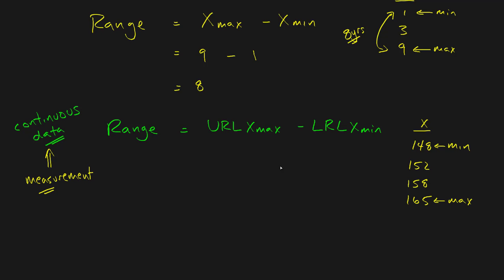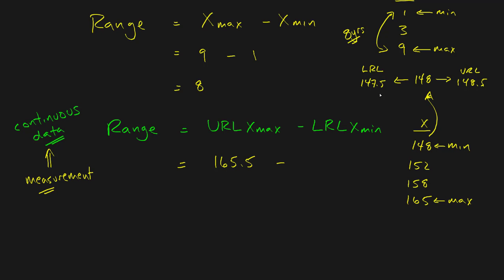So I've got my minimum measurement and my maximum measurement. But I'm not just going to do 165 minus 148. Instead, I have to do the upper real limit of 165. That just means a half step above, so that's 165.5, minus a half step below, because it's the lower real limit of 148. Working out my real limits, 148 has a lower real limit a half step below, so that's 147.5, and an upper real limit of 148.5.